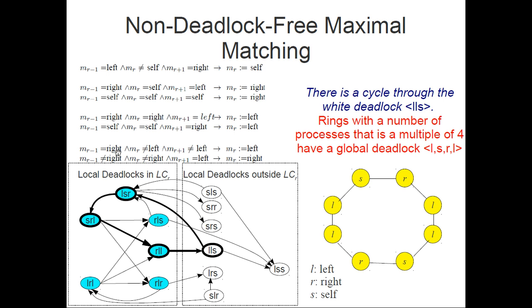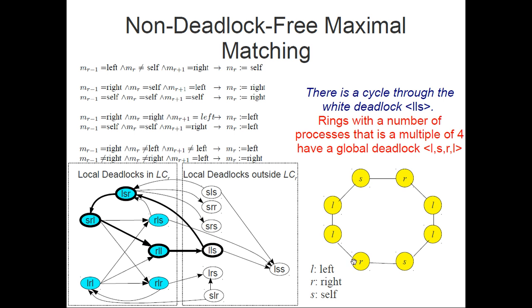On the other hand, if we consider another protocol, it works for some sizes. For other sizes it has deadlocks. For example, it has a cycle here with a white state, and this cycle has a size 4. And we can form rings of size 4, 8, 12, and all multiples of 4.